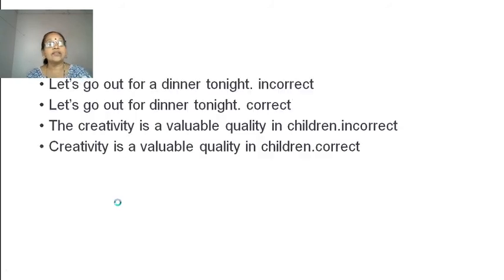Look at the following examples. "Let us go out for a dinner tonight." You cannot write a dinner. "Let us go out for dinner tonight." That is correct. "The creativity is a valuable quality in children." Incorrect. "Creativity is a valuable quality in children." That is correct.